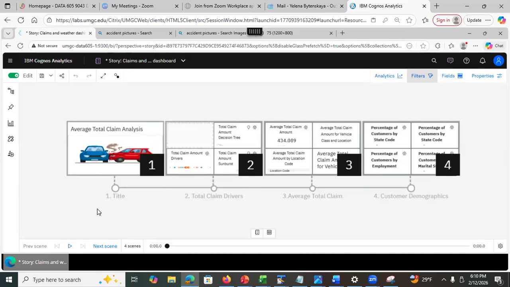Okay. And by the way, when you create the stories, I believe you'll need to do the presentation, so don't just do the minimum. Try to take advantage of the stories capabilities such as colors, different types of visualizations, adding text, adding images. Try to take advantage of the stories advantages, right? Don't do just the minimum. Go a little bit more than the minimum.